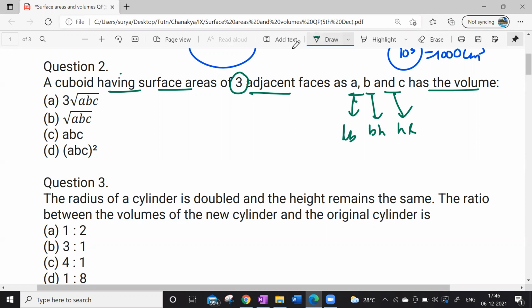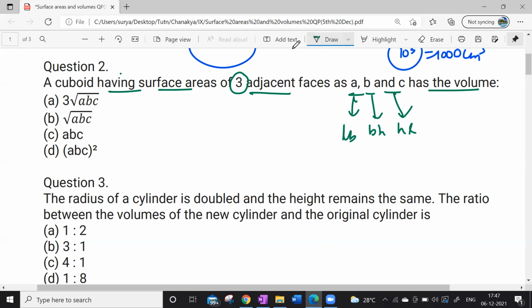The second question, right, sir? Yes, sir. So first, what I did was let the sides of the cuboid be A, B, C, and then the three adjacent faces of the cuboid will be X, Y, Z. So we can say that X is equal to AB, Y is equal to BC, and Z is equal to CA.